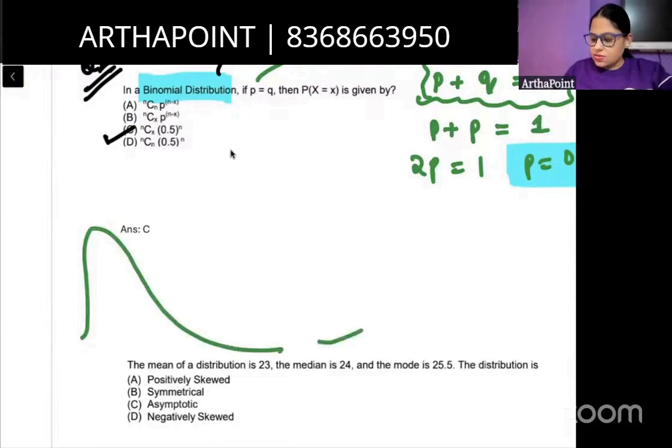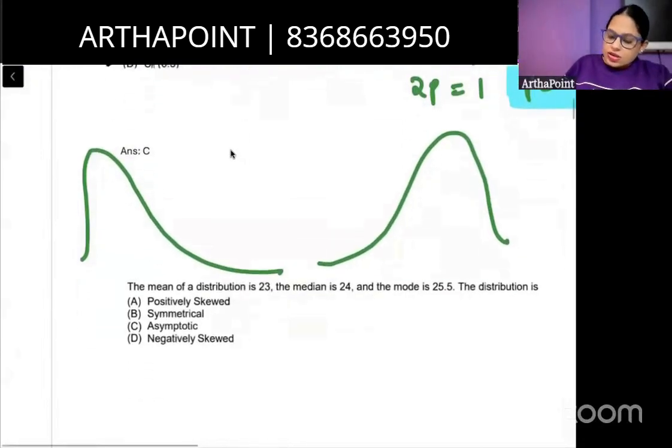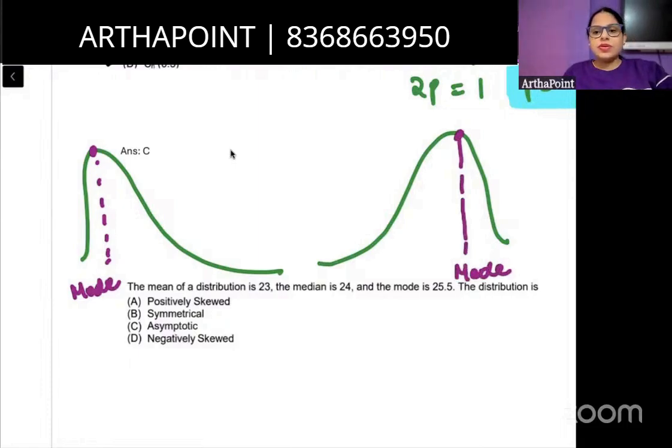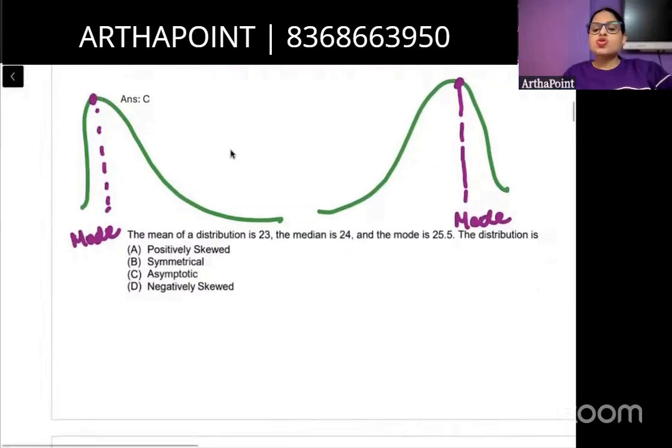This and this. ठीक है. Here बेटा देखो highest observation सबसे पहले आ गया. So this is mode. Right. Here highest observation is coming towards the end. So this is mode. Right. इसी से actually you should be able to detect your distribution. So you should be very, very clear with what we are doing.